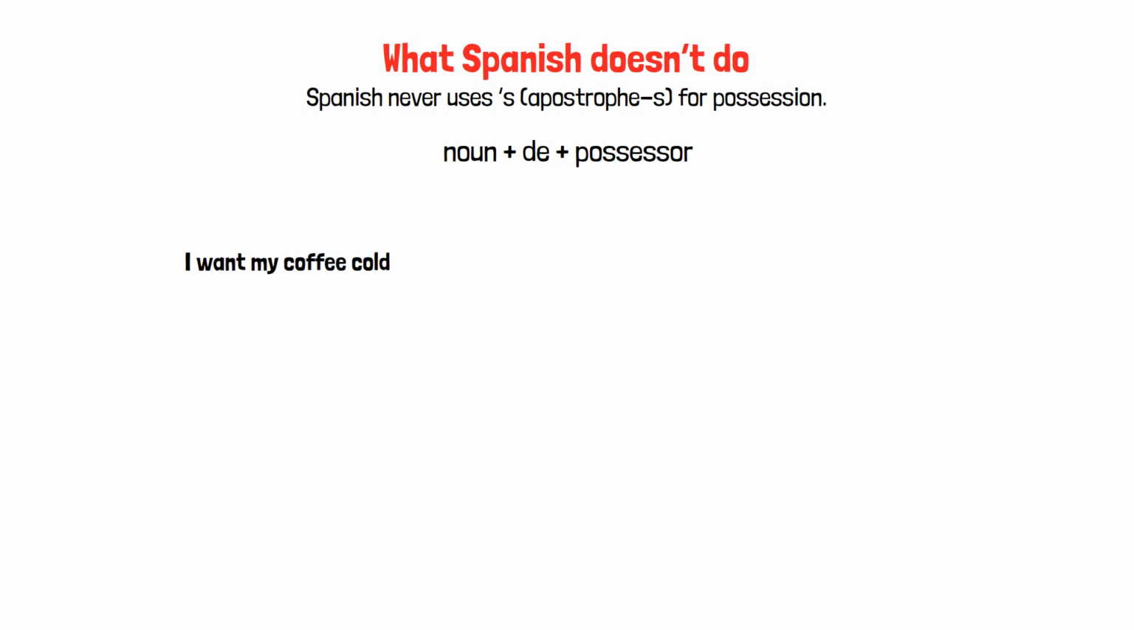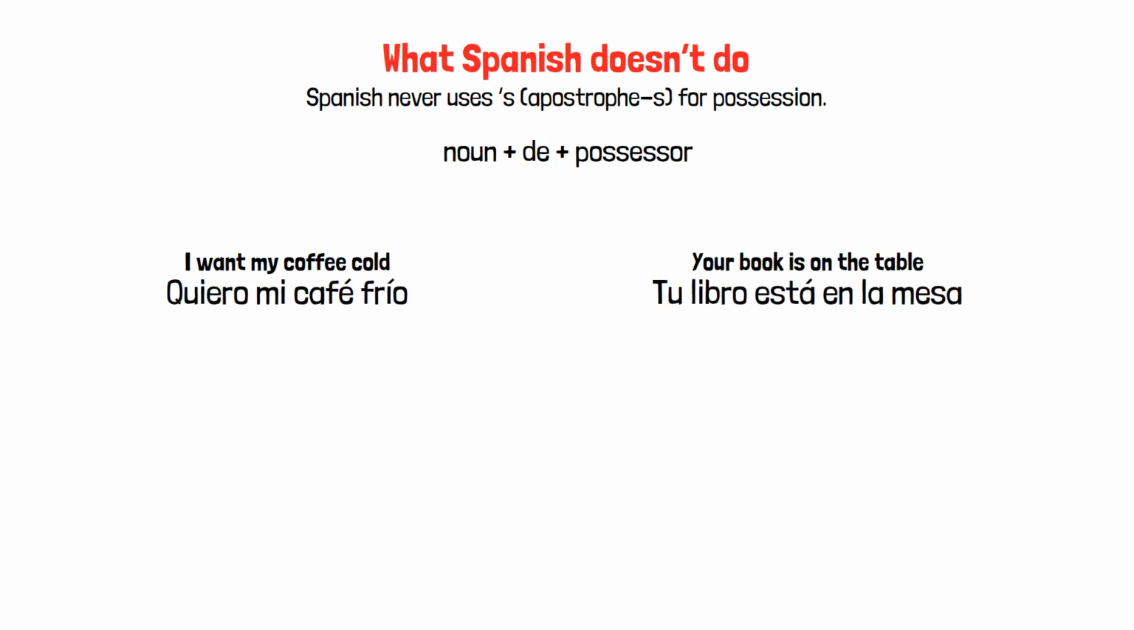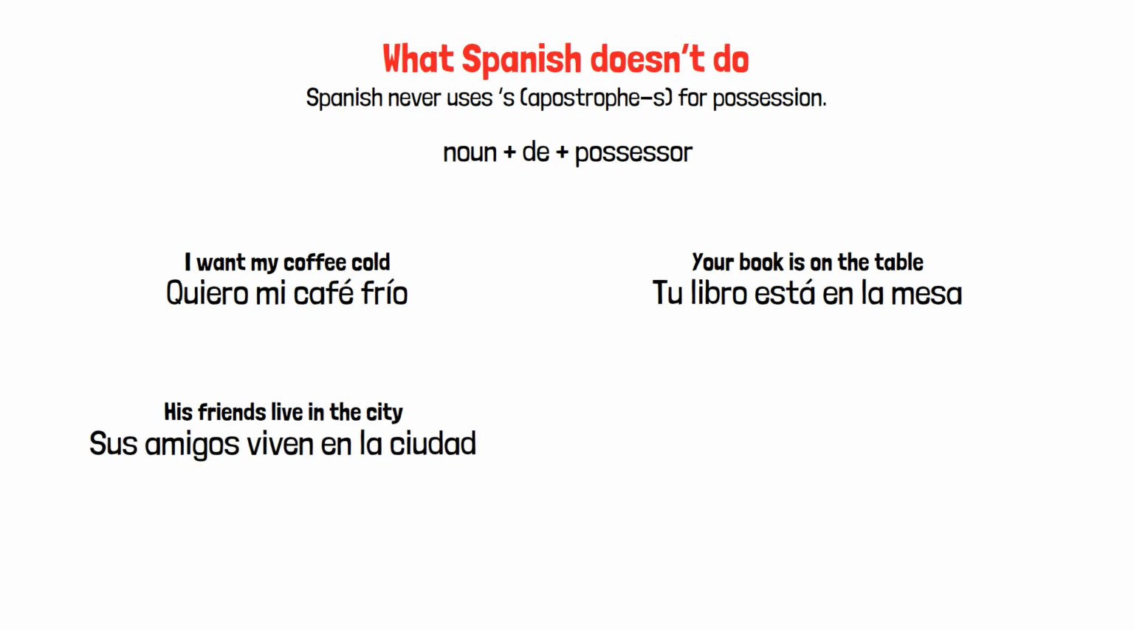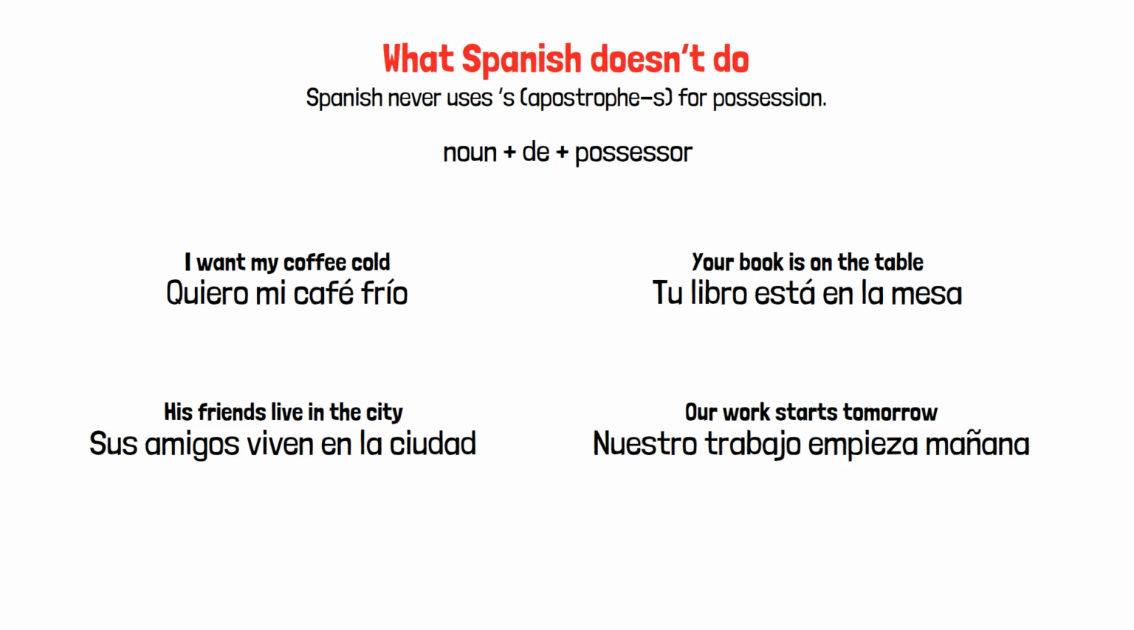I want my coffee cold. Quiero mi café frío. Your book is on the table. Tu libro está en la mesa. His friends live in the city. Sus amigos viven en la ciudad. Our work starts tomorrow. Nuestro trabajo empieza mañana. The possessive agrees with what comes right after it.